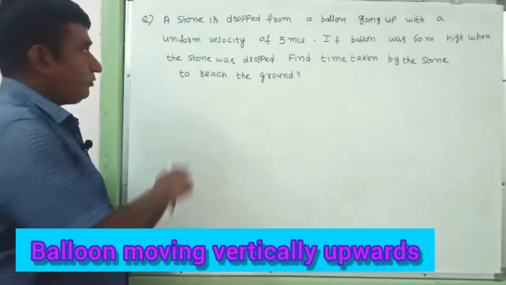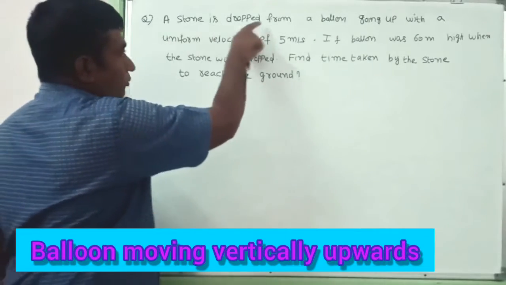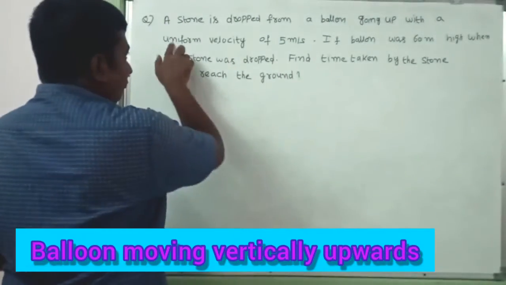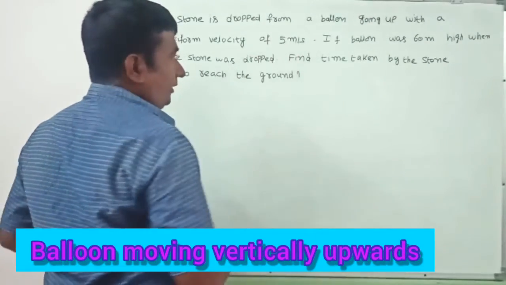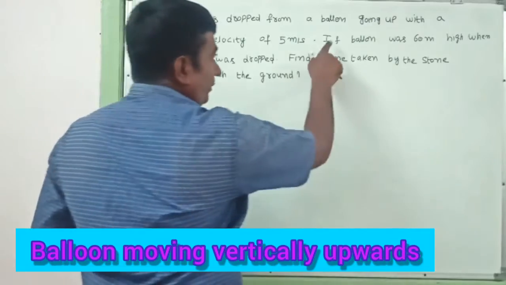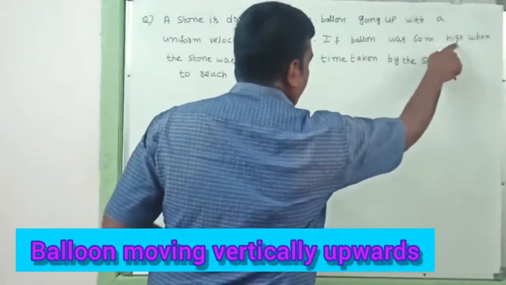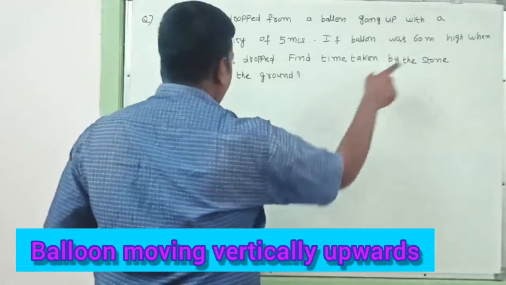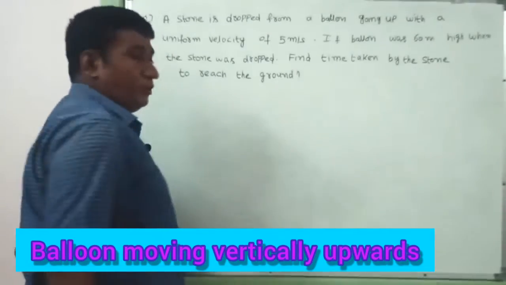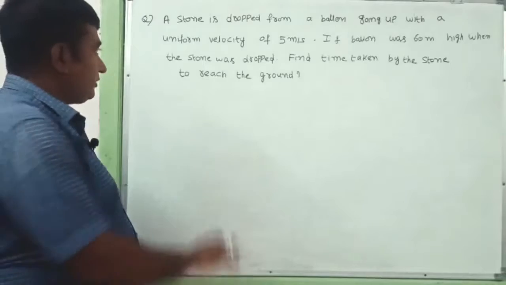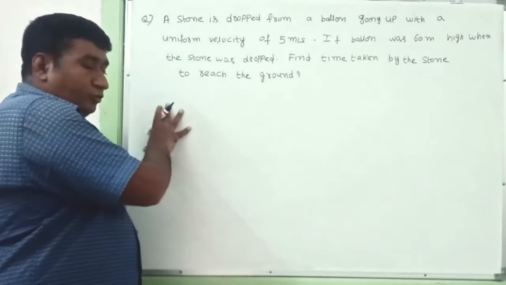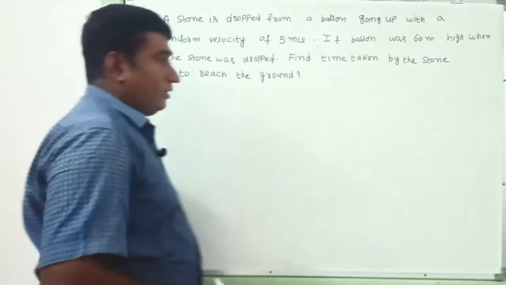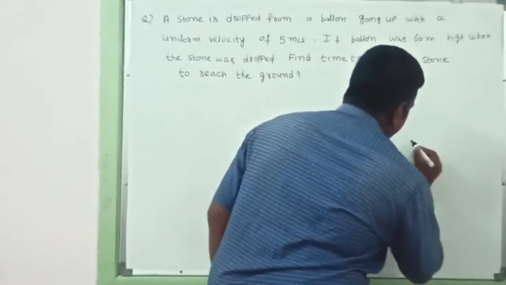Okay, we can see the question. A stone is dropped from a balloon going up with a uniform velocity of 5 meters per second. If the balloon was 60 meters high when the stone was dropped, find the time taken by the stone to reach the ground. This question is similar to the top of a tower, but here we have taken a balloon.